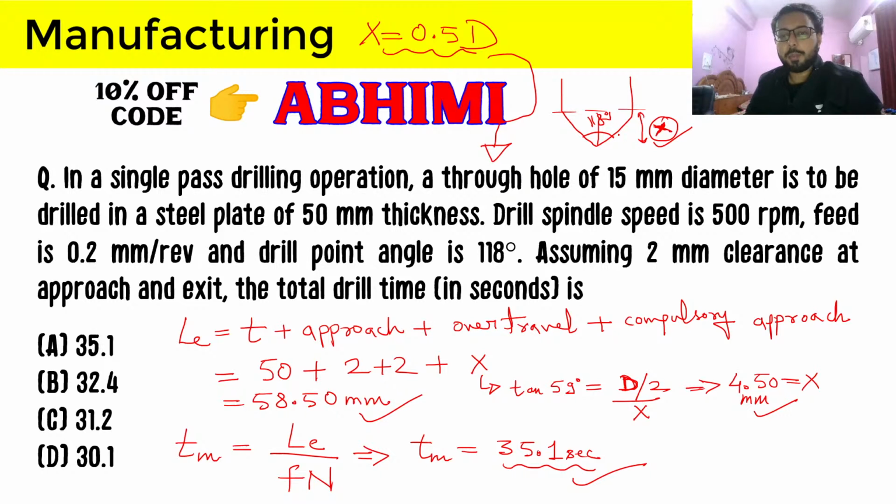So just remember this thing: if the drill point angle is given, then use the geometry to calculate the compulsory approach, not the assumptions that we have taken, that is 0.5d for through hole and 0.3d for blind holes. So that will be it.